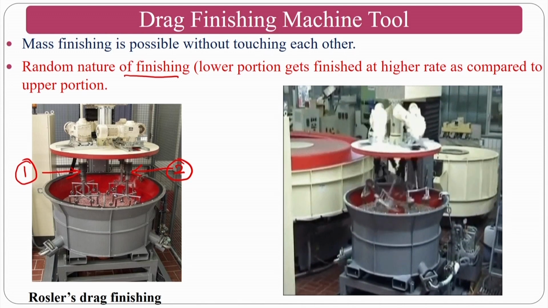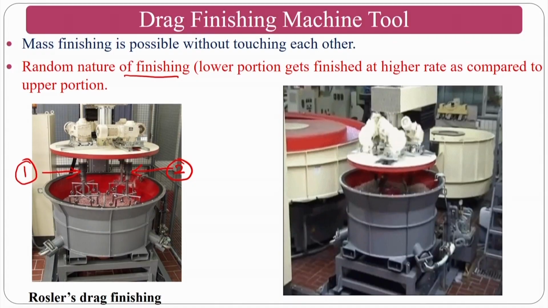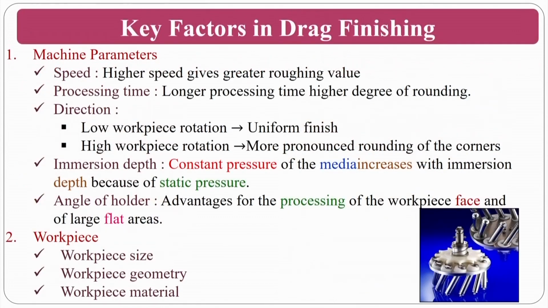Like this, critical components like milling cutters, knee implants, drilling cutters, or many other aerospace turbines and other things can be finished using the drag finishing operation.